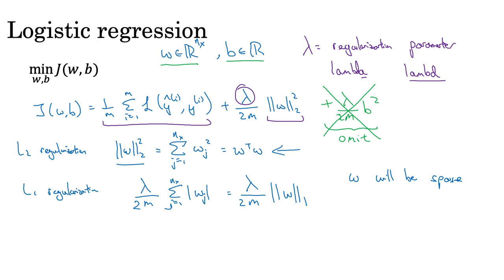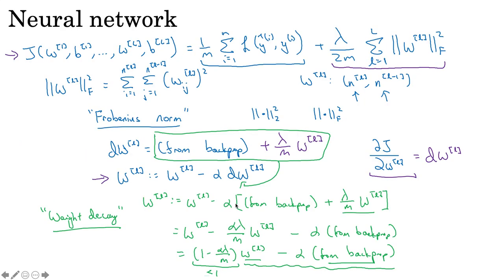So it actually reduces the effect of W. And so this is L2 regularization, where we do not divide this W by anything, and L1 regularization, where we divide this lambda divided by 2m and W. And W will be sparse. After this operation, W becomes sparse. And how does it help us to reduce? We will discuss this in 1 minute.